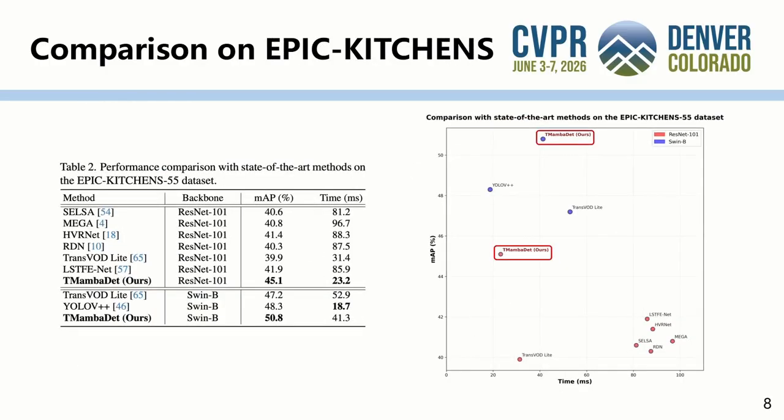This slide reports results on EPIC-KITCHENS 55, which contains more complex egocentric video scenes. With ResNet-101, T-Mamba DET achieves 45.1% mAP, outperforming other ResNet-101-based methods. With Swin-B, T-Mamba DET reaches 50.8% mAP, again achieving the best performance. These results show that T-Mamba DET generalizes well to more challenging video object detection scenarios.